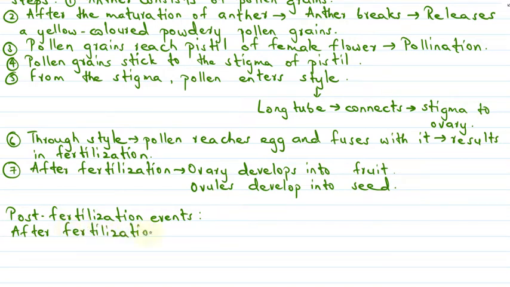After the process of fertilization, many changes take place in the flower. So what are these changes? Many changes occur in a flower.